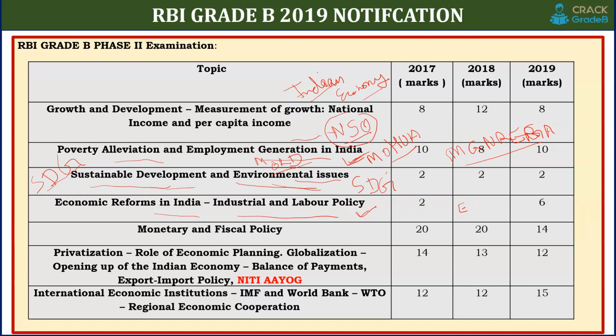And also EPF and ESI related data, you must be aware that EPF is applicable for which organizations and ESI is applicable for which ones. Specifically the income criteria, that a worker having income less than 15,000, or for ESI I think it is 21,000. Such type of data is being asked, so you have to read such data only. And next is monetary policy and fiscal policy. The concepts of monetary policy and fiscal policy you can read from Indian Economy by Vivek Singh.